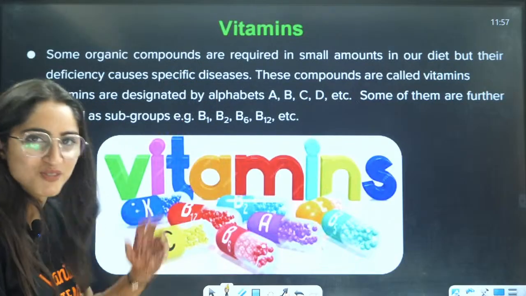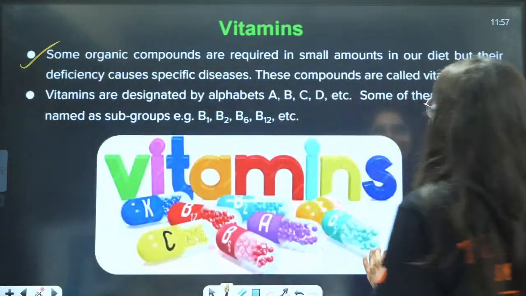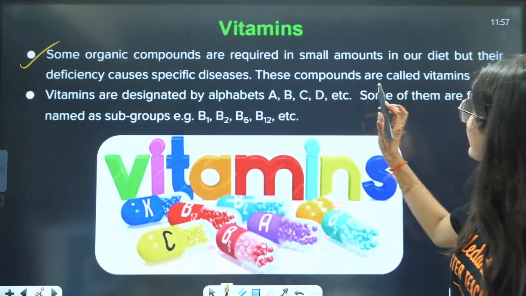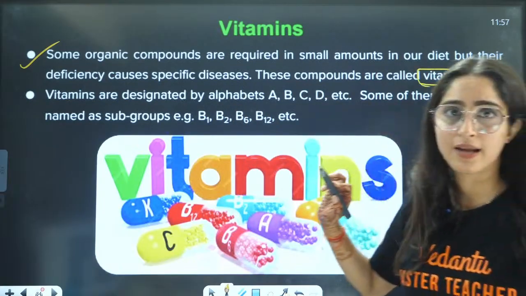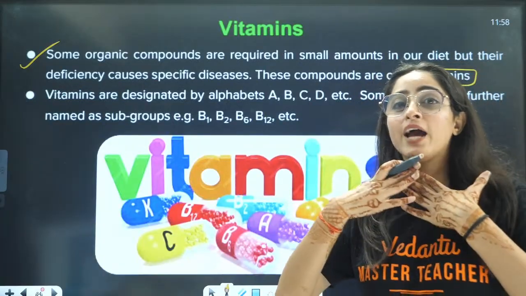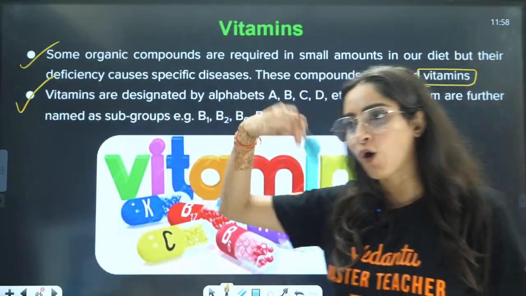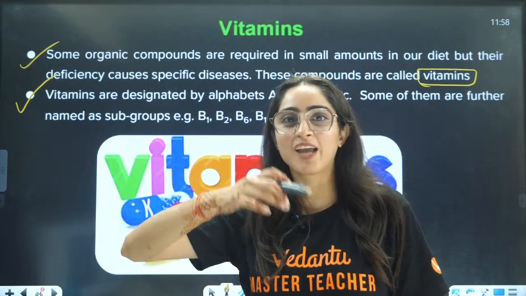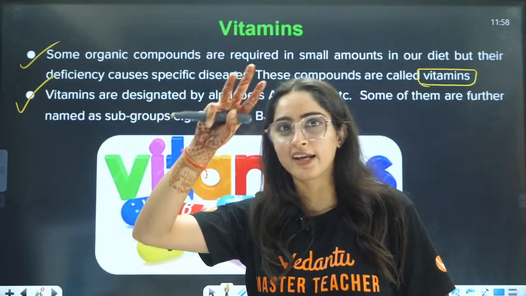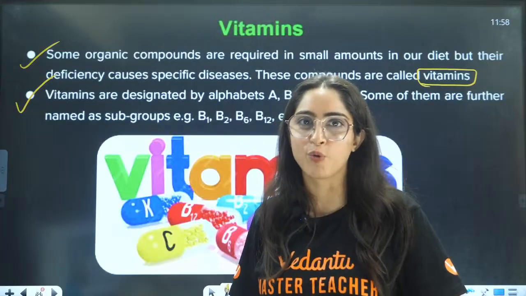They have shown the capsules also, right? Some organic compounds are required in a small amount in our diet, but their deficiency causes specific diseases. These compounds are called vitamins. Now you see how important they are in our life. I have experienced it myself. I am not a doctor, but after checking my reports again and again, I have somewhat become a laboratory person who is checking the reports.